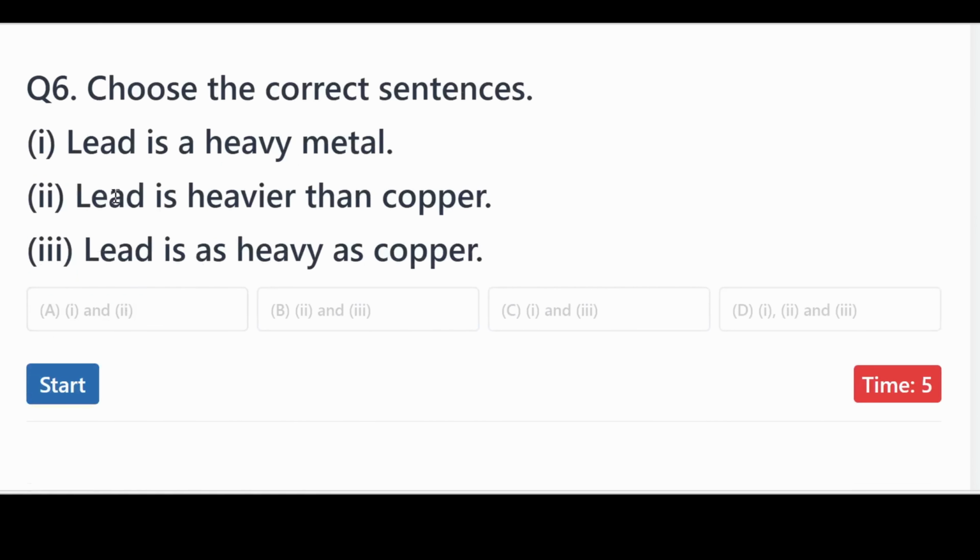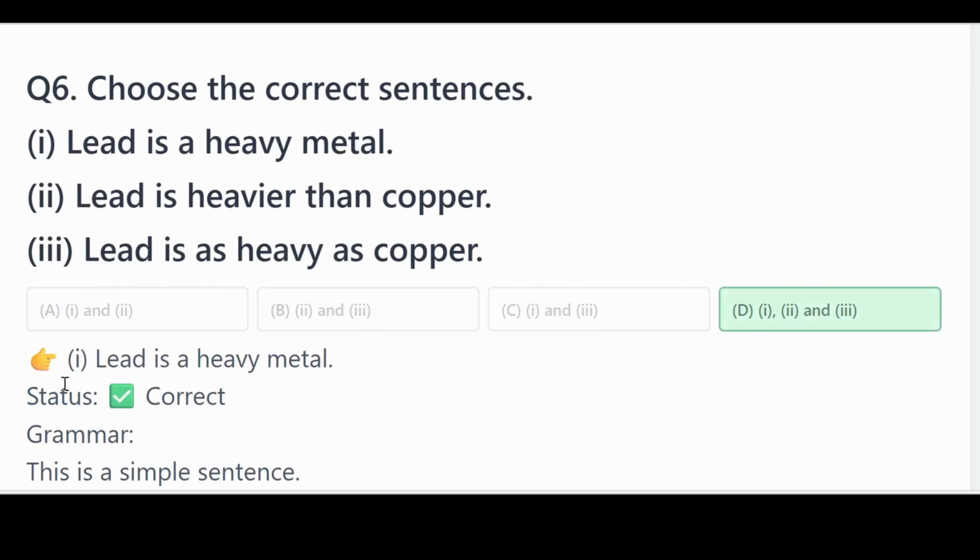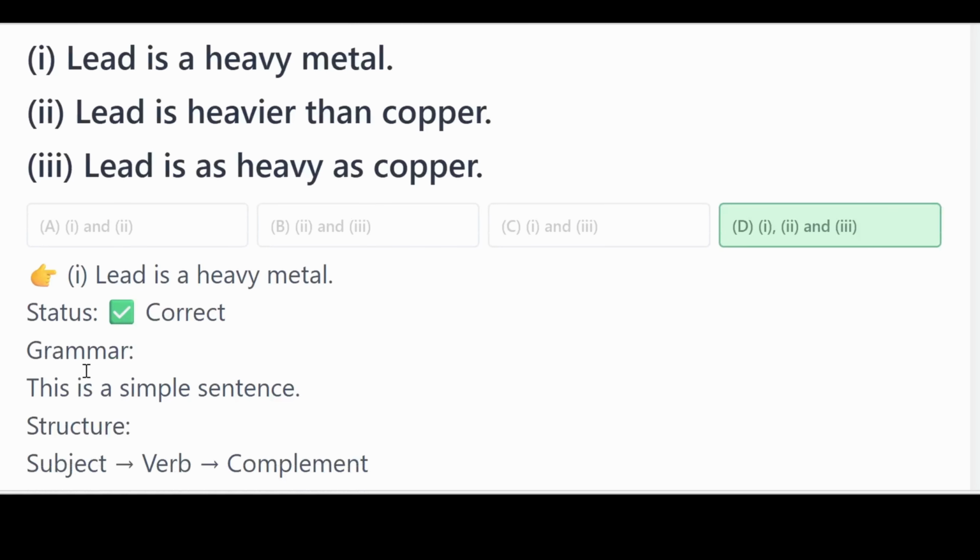Let's take a look at question number 6. Lead is a heavy metal. Do you think this sentence is correct? Lead is heavier than copper. Lead is as heavy as copper. The correct answer is all of them.